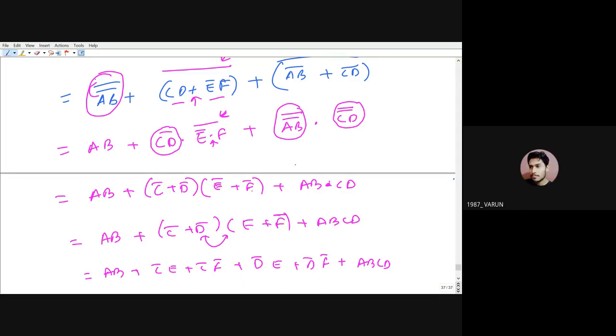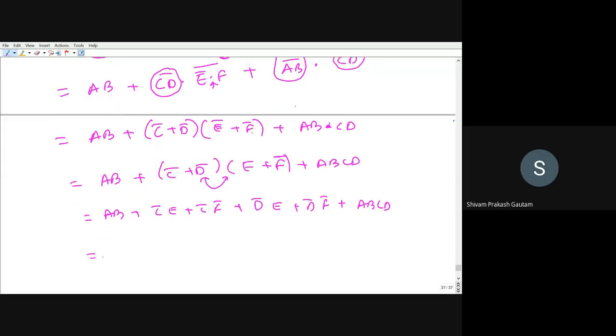Sir, AB and ABCD can be combined too. Yes, sir. They can be combined. Yes, if I take AB, this will be 1 plus CD, plus C bar E plus C bar F bar plus D bar E plus D bar F bar. So this can be written as AB, right? Any more terms you can take common? Just check. Okay. Rest of the terms are same, so you can write it here.